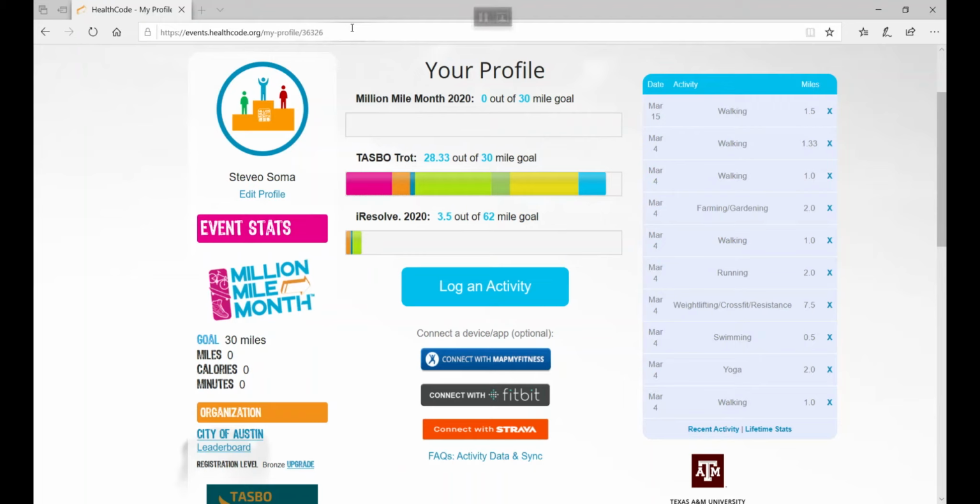From your personal profile page is one of the most exciting aspects of the HealthCode global event activity platform. And that is, if you're part of an organization, you can be part of a City of Austin, who's graciously allowed us to share their private leaderboard. You can be maybe part of a university, a school, a church, a small business, a large business, a community group, a nonprofit. You'll have your own private board, which we should go to in just a second.